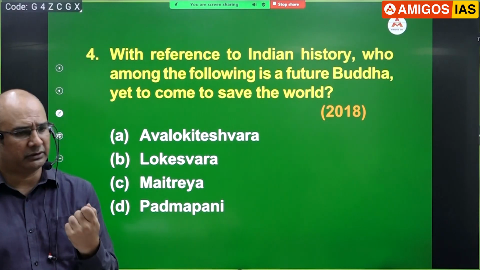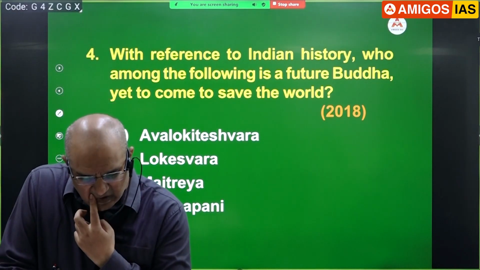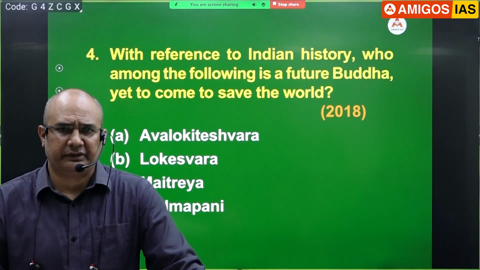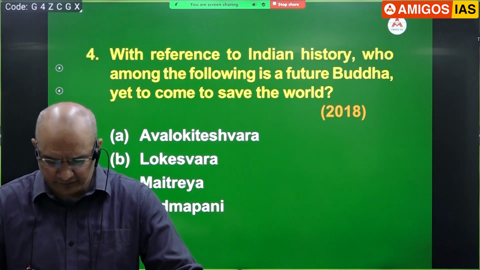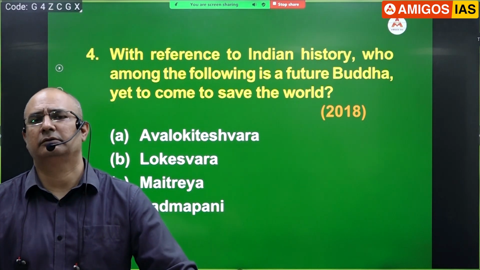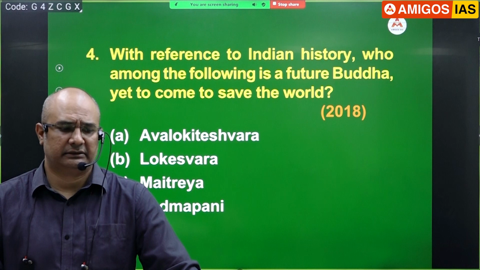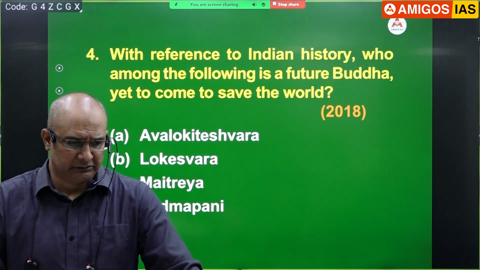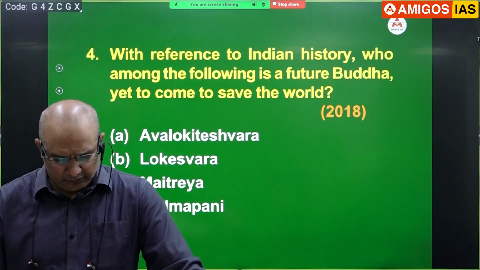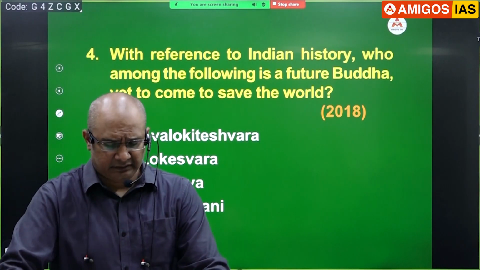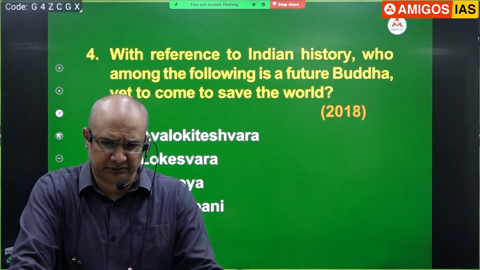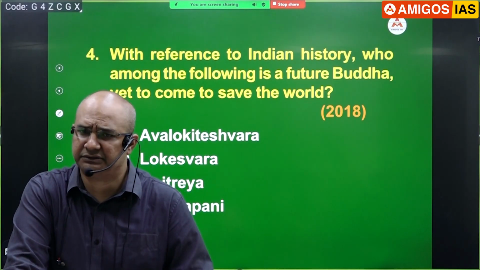Padma means lotus. Please write down: also called Padmapani because he holds a lotus flower. Next line. Also called Lokeshwara, in brackets, Lord of the world. He is considered the Bodhisattva of compassion.